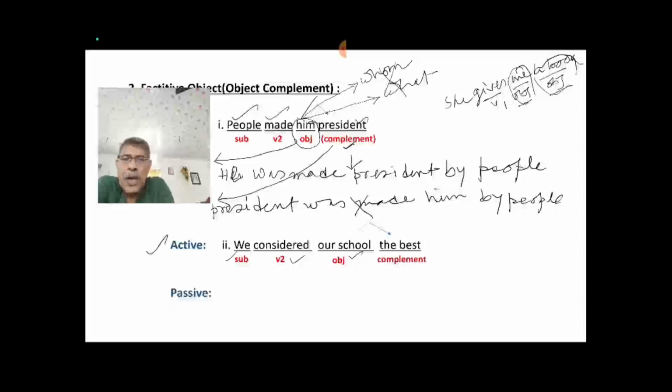Now "our school the best", তাহলে স্কুলটাই বেস্ট, they are not different items, isn't it? So this is your complement, isn't it? Now our school is the object, you take it here in place of subject. Our school, this is your now subject, isn't it? Now your V2 considered, তাহলে was considered,